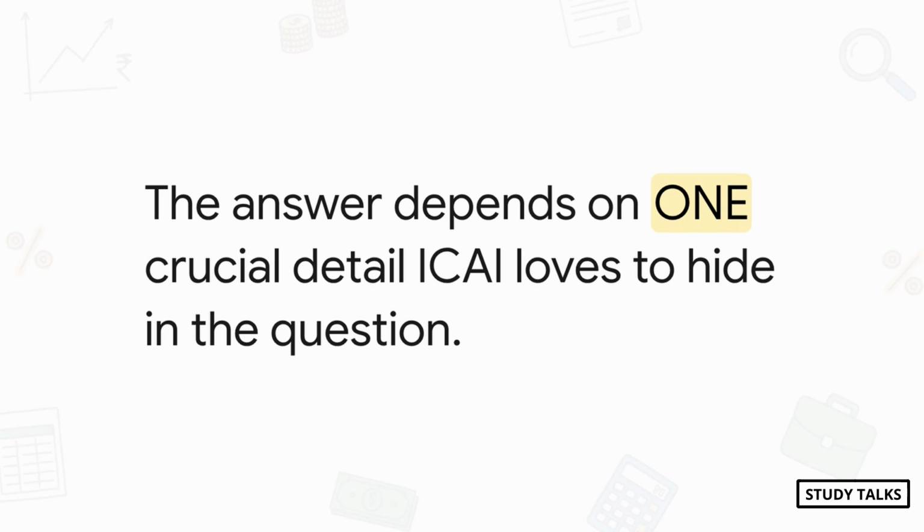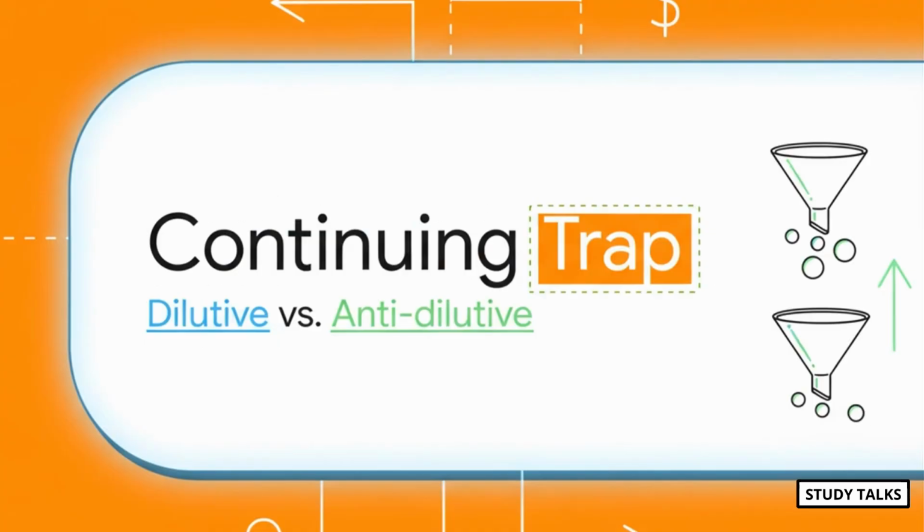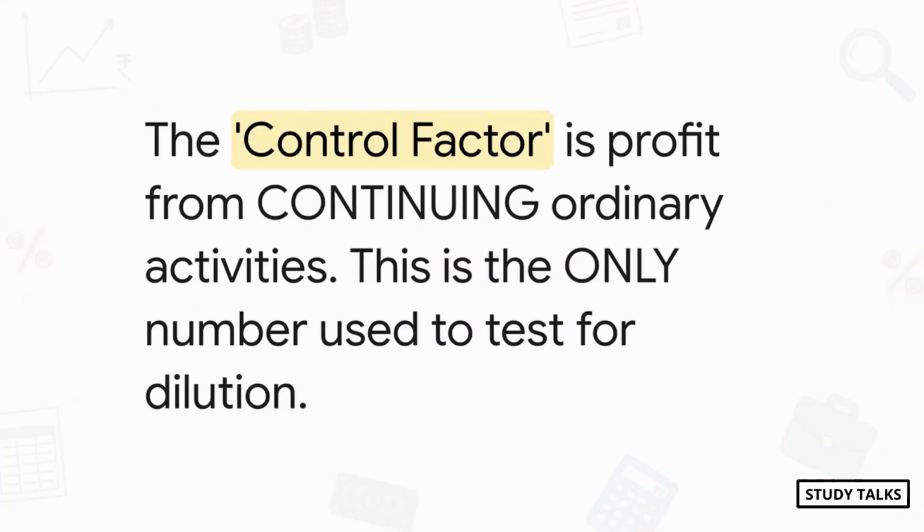Let's decode this. Okay, this first section is the absolute heart of AS 20. If you can get your head around the real difference between dilutive and anti-dilutive, everything else will just click into place. We all know dilution means EPS goes down or loss per share goes up, but the test for it, well, that's where the secret lies. Pay very close attention because this is where marks are won and lost.